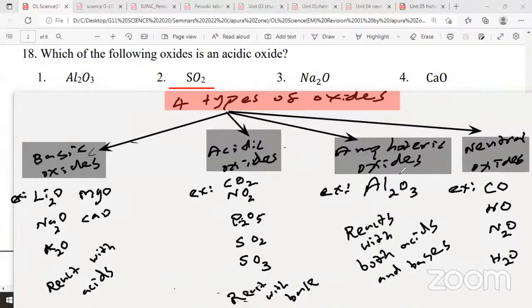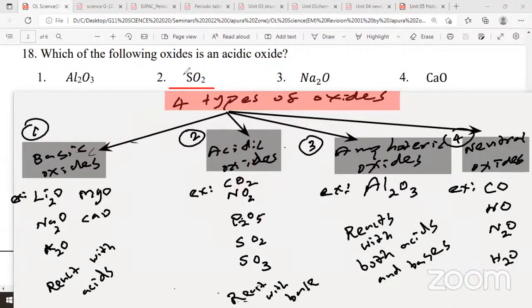Acidic oxides react with water forming acids. Basic oxides react with water forming bases. Example, if you put sodium oxide into water, it forms sodium hydroxide. Potassium oxide into water, potassium hydroxide. Any hydroxide is a base. So these are the 4 different types of oxides. Please write down, at least you should know one example for each.